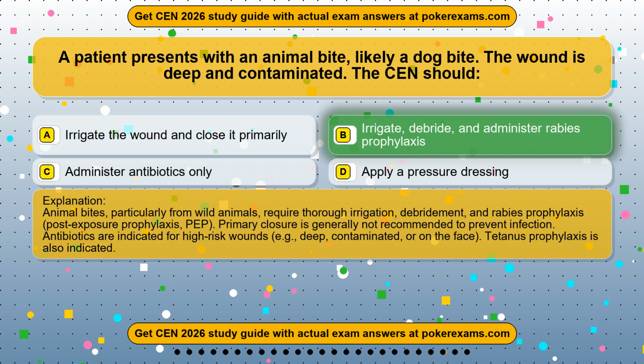Animal bites, particularly from wild animals, require thorough irrigation, debridement, and rabies prophylaxis, post-exposure prophylaxis, PEP. Primary closure is generally not recommended to prevent infection. Antibiotics are indicated for high-risk wounds, e.g., deep, contaminated, or on the face. Tetanus prophylaxis is also indicated.